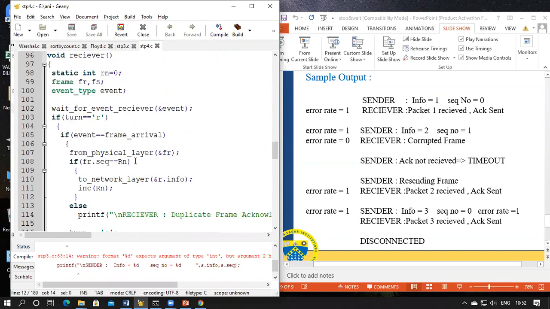We are getting the frame from the physical layer. Now we're going to check the sequence number. Now the initial sequence number is 0. So the frame sequence is compared with this one. If it is equal, then we're going to send it to the network layer with the received frame.